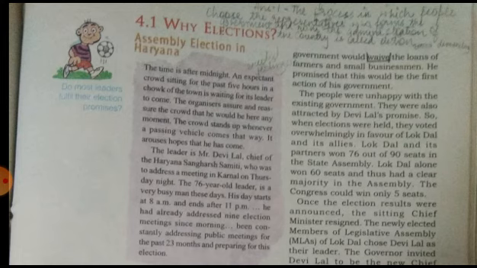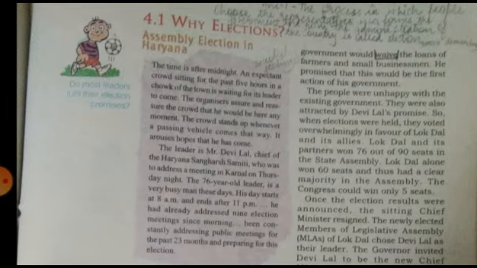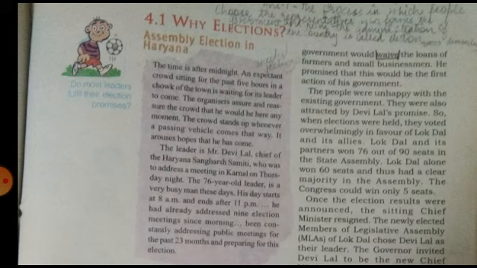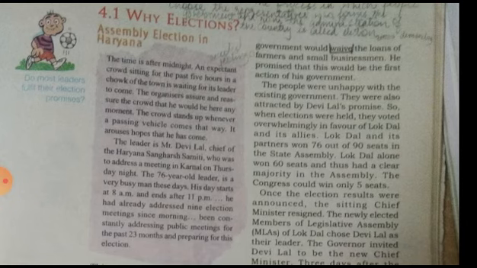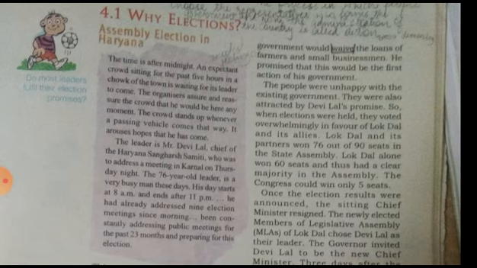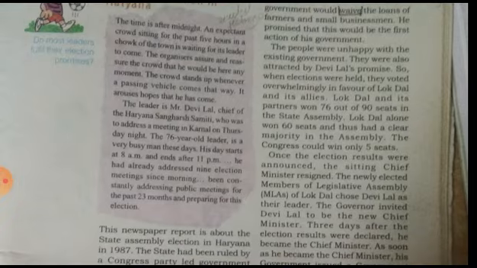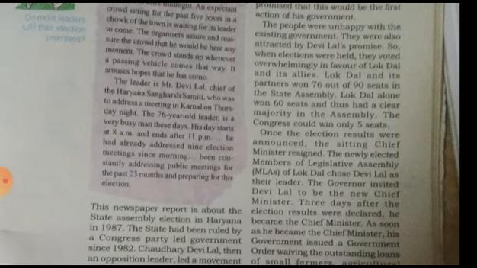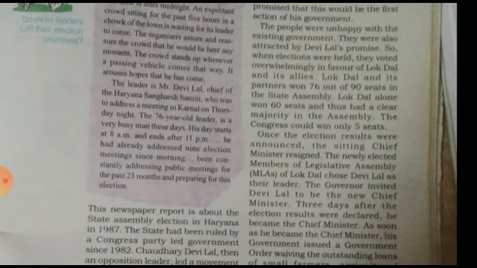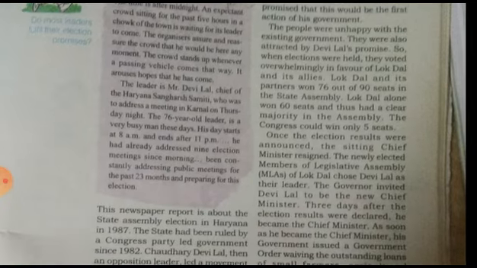So this is a case study about Devilal, who was the Chief Minister of Haryana, aged 76 years. Through this study, this is the news from a newspaper. So this newspaper report related to Devilal is about the state assembly election in Haryana.